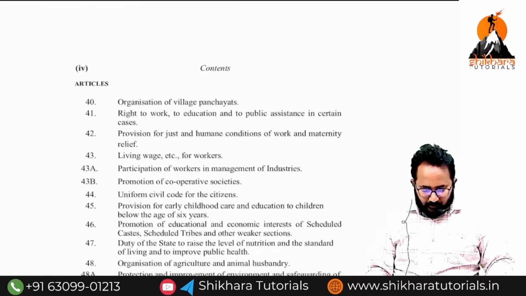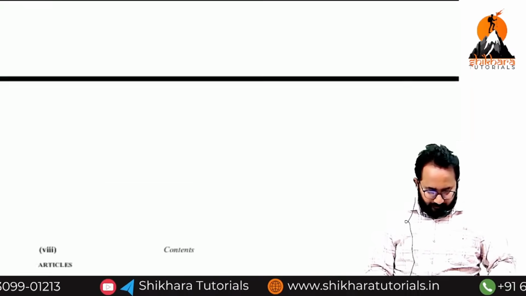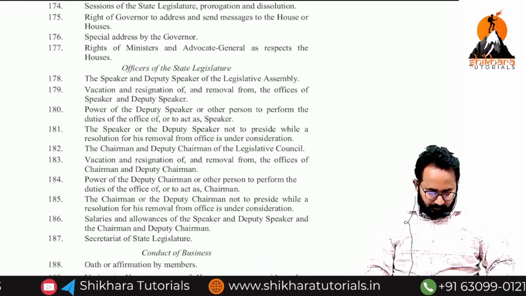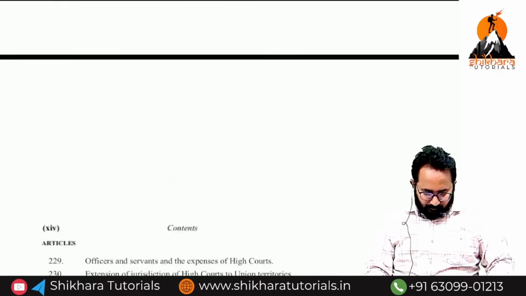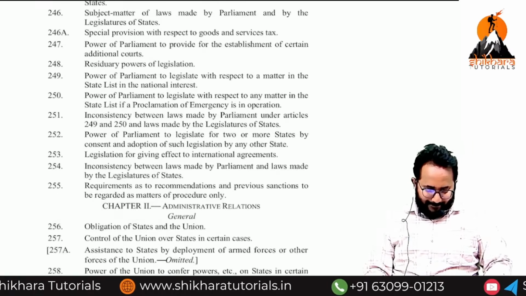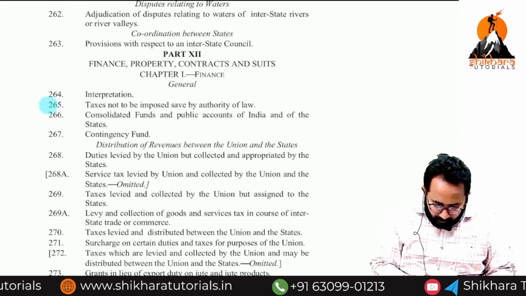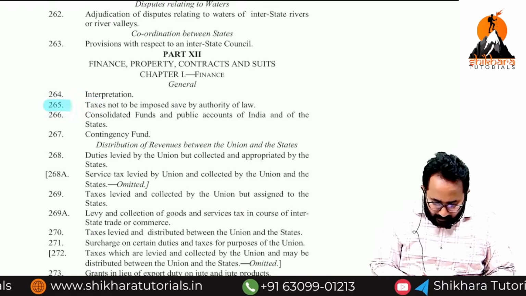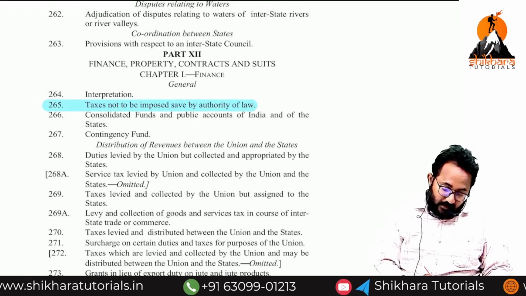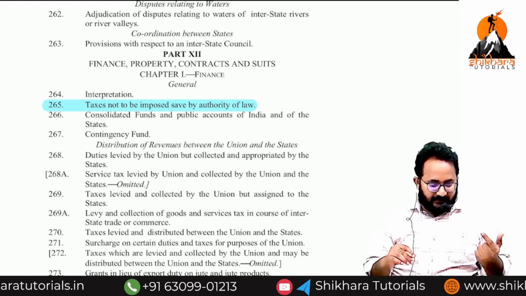Now we have to move towards the article number 265 first. 265: taxes are not to be imposed save by authority of law. That means clearly they are saying that if you want to collect the tax, definitely you need the support of law.